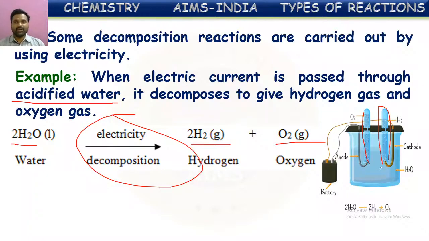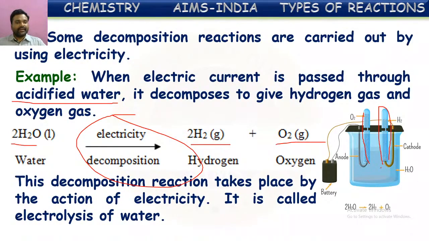So here what is happening? Water splitting up into two simpler substances is called decomposition. And here water is decomposed in the presence of electricity, and hence this is also called electrolysis of water. Electro means electricity. Lysis means splitting into simpler substances. Electrolysis means splitting of a substance into simpler substances in the presence of electricity. Water is splitting into simpler hydrogen and oxygen in the presence of electricity. Hence it is called electrolysis of water.